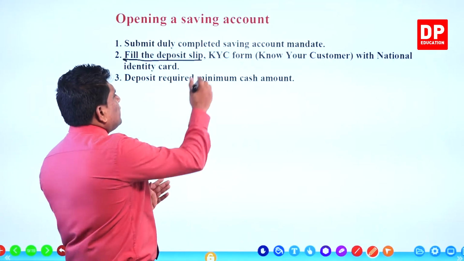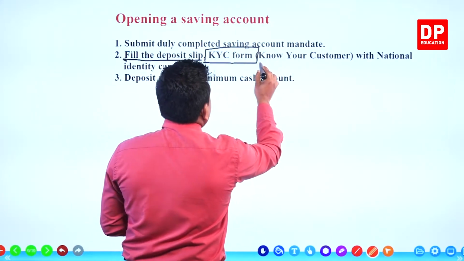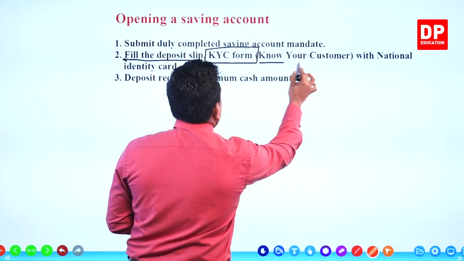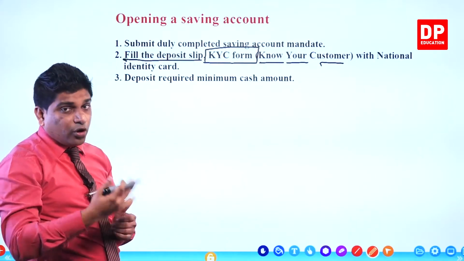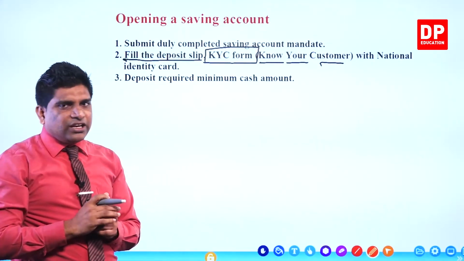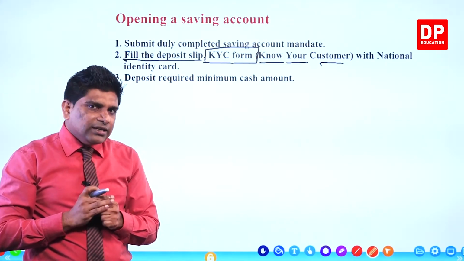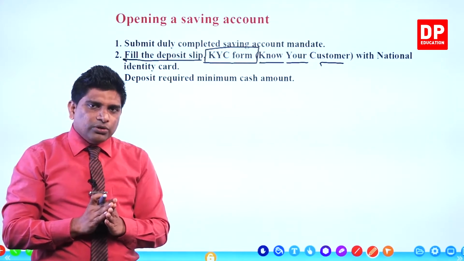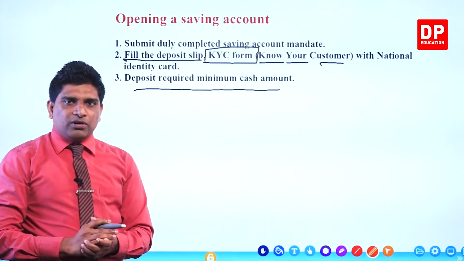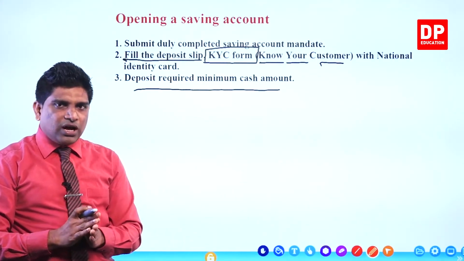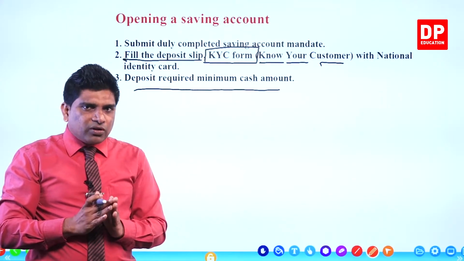Then the other one is the KYC form. They will issue the other form, right? It is called KYC, know your customer. Practically we say KYC form, know your customer, right? With the national identity card, you want to show your national identity card. They will check it and return it to you. Then deposit the required minimum cash amount, 100 rupees or 150, 500, 1000 rupees, like that. You can deposit the minimum amount of money to your account.